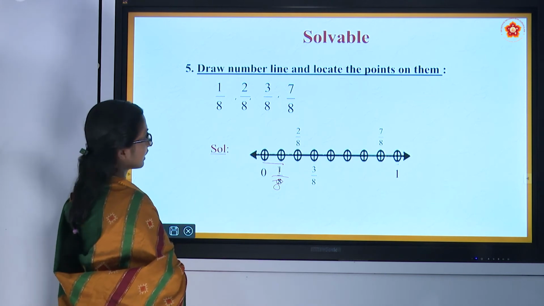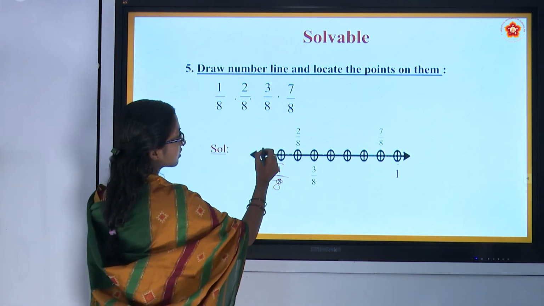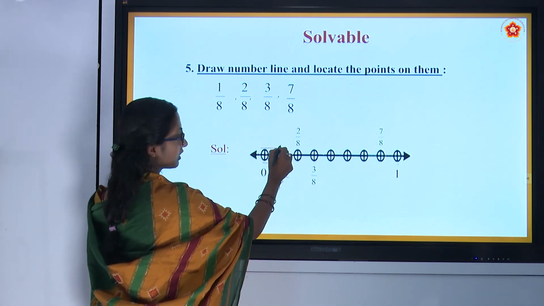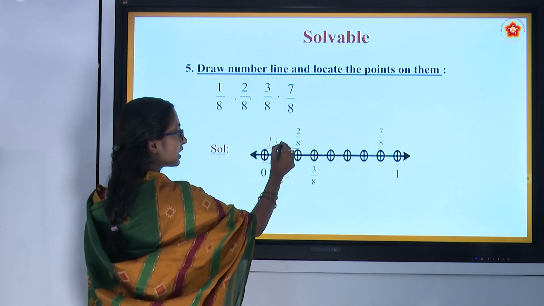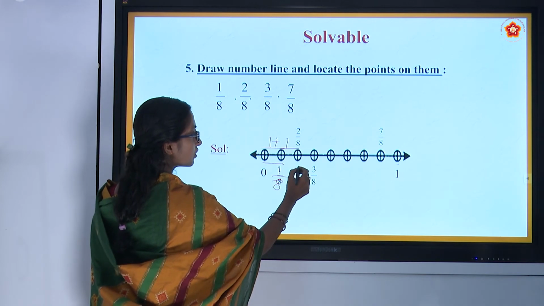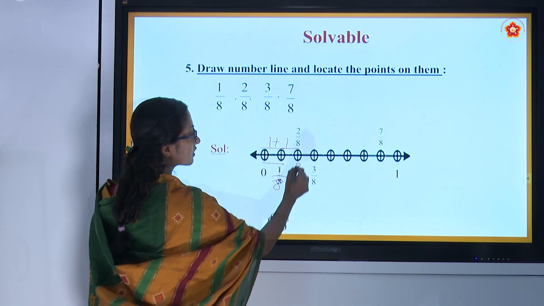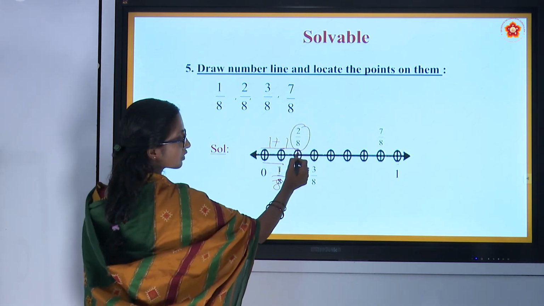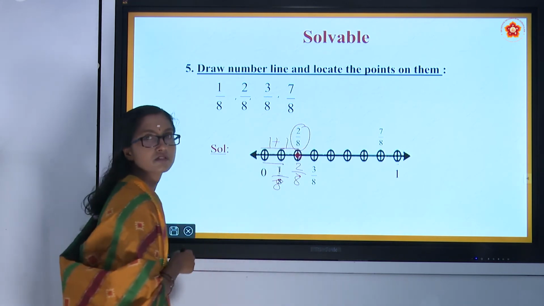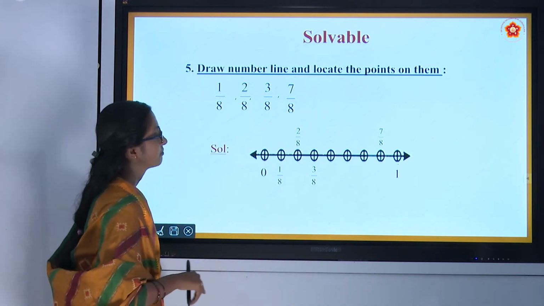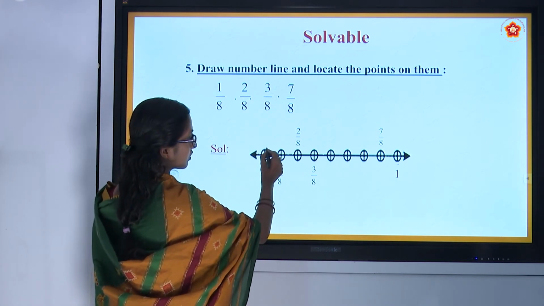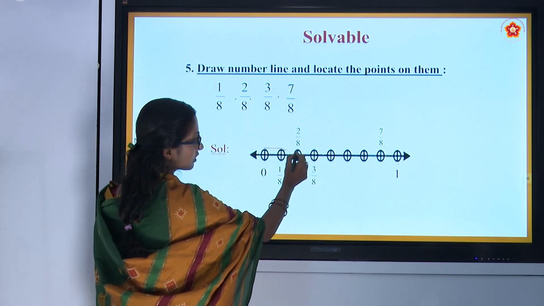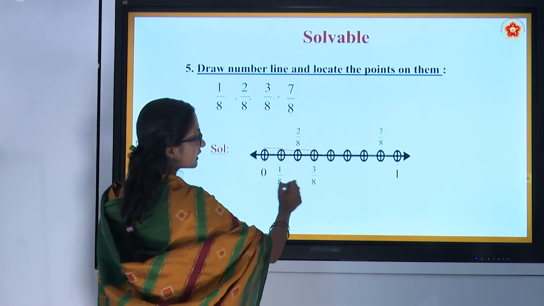Then 2 by 8. From here to here is one part, and from here to here one more part. 1 plus 1 is 2. Here you can observe 2 by 8. Next is 3 by 8: 1 part, 2 parts, 3 parts.